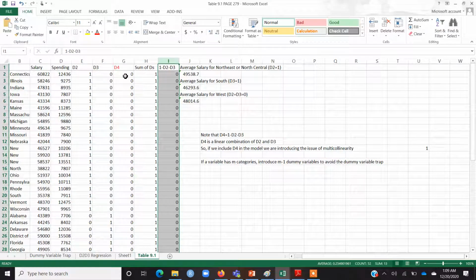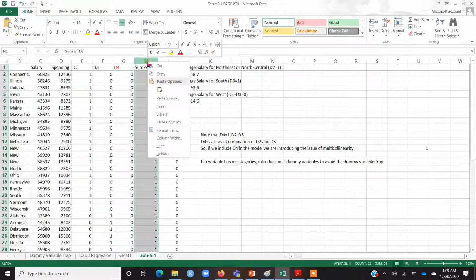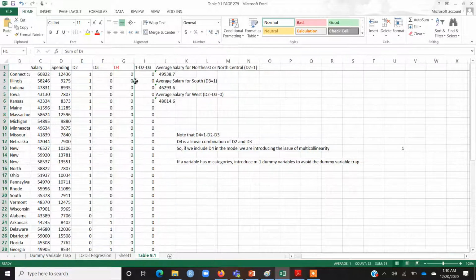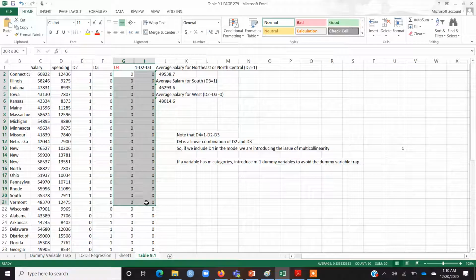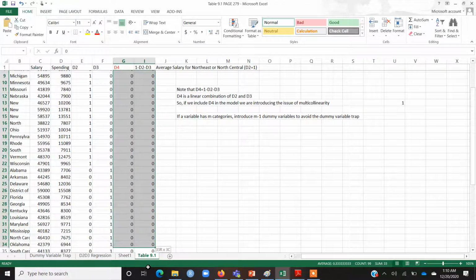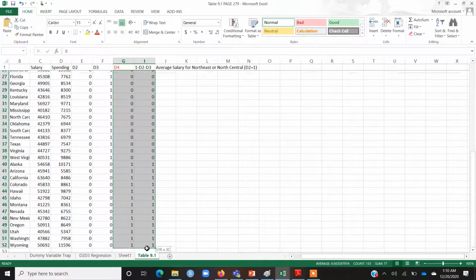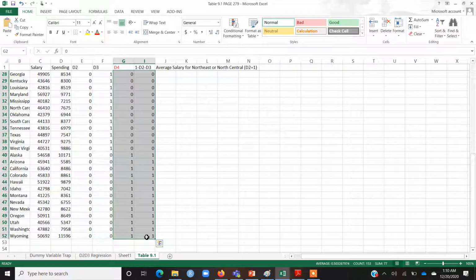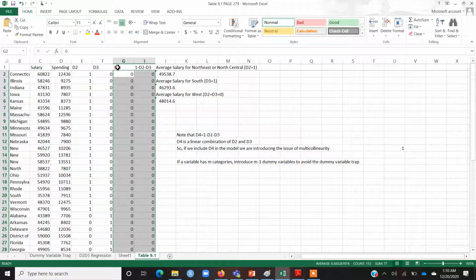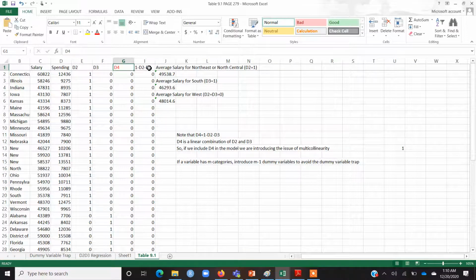Let me hide this for a moment. Just match these values, D4 or 1 minus D2 minus D3. Scroll it down, you'll see that these are all always equal. So what does that mean? It simply means that D4 is nothing but a linear combination of D2 and D3, right? It's just a linear expression.